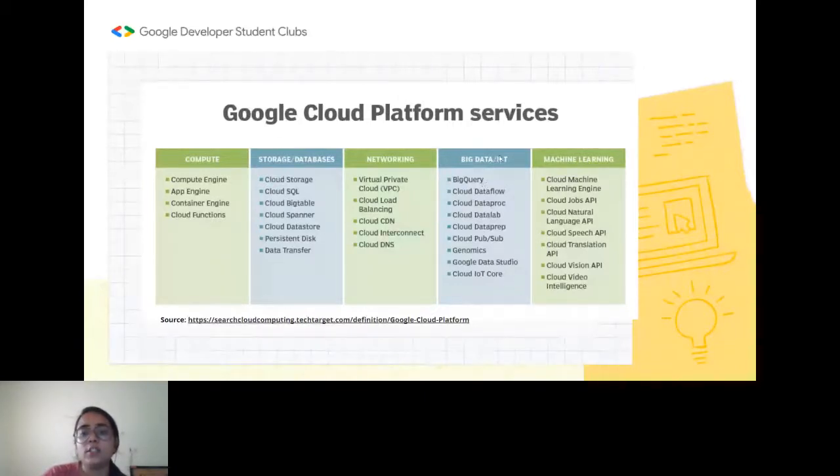And next we have the big data and IoT. As I've mentioned, we have BigQuery, and then we have cloud Dataflow, and then cloud PubSub. We are going to cover cloud PubSub shortly as well, and we also have machine learning. I guess in track two we do have a machine learning and data science track, in which we will be covering some of these in the quick labs. But in this session we won't be covering machine learning.